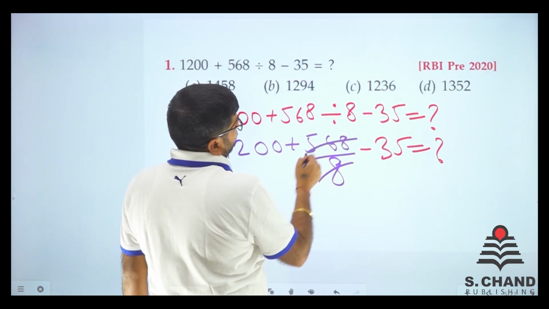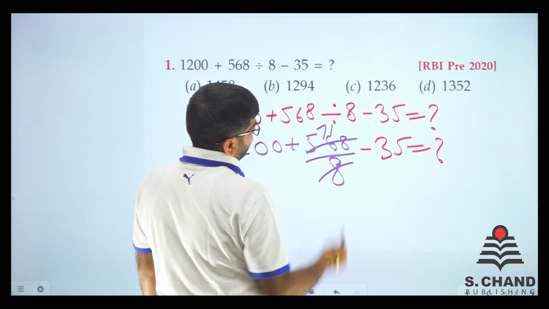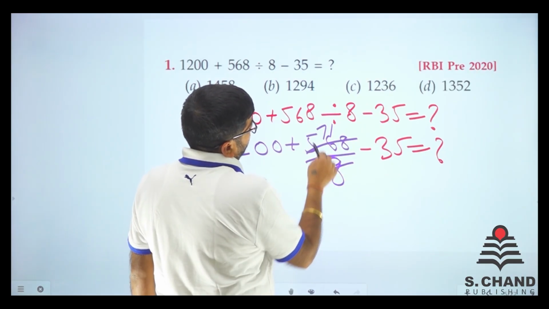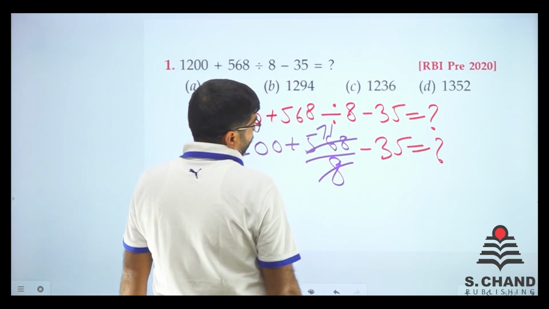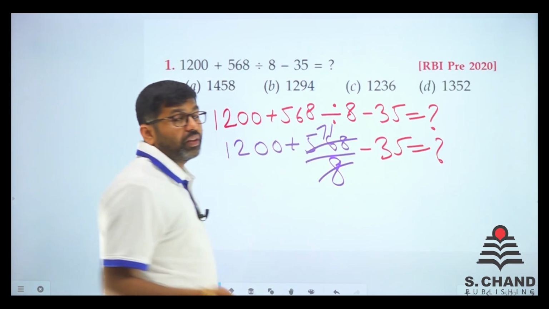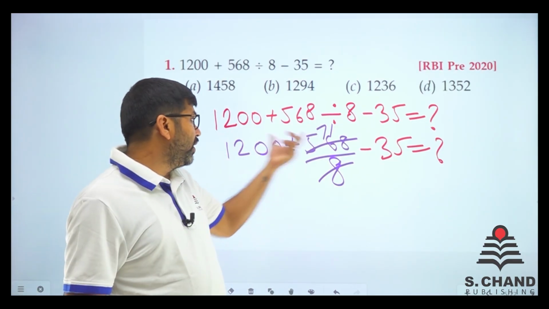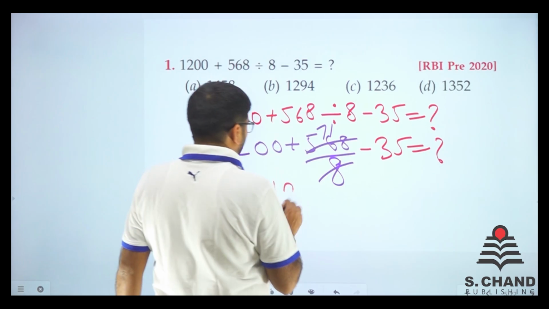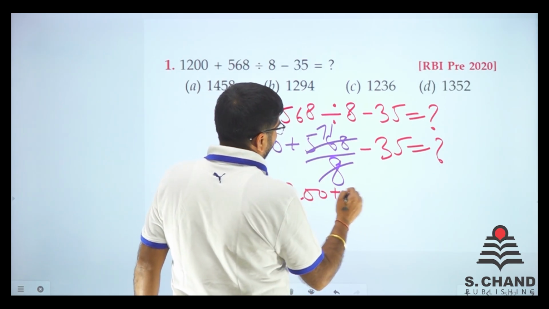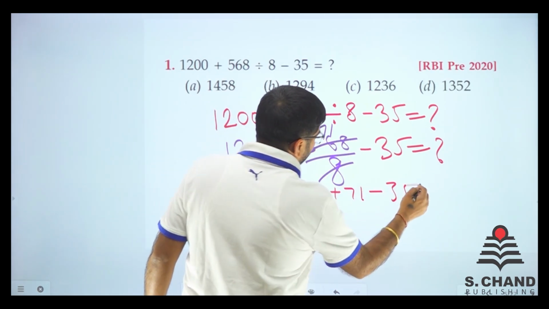So 7 and 1, because 8 into 7 is 56 and 8 into 1 is 8. Now we have to calculate this first. So we calculate 1200 plus 71 minus 35.